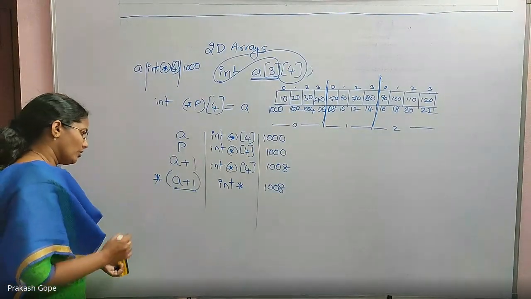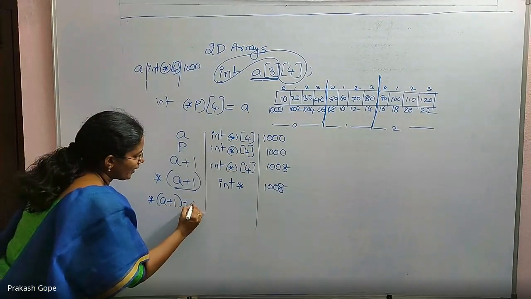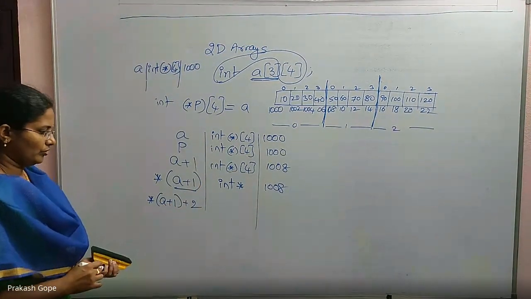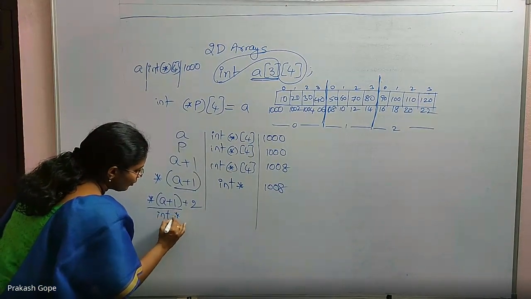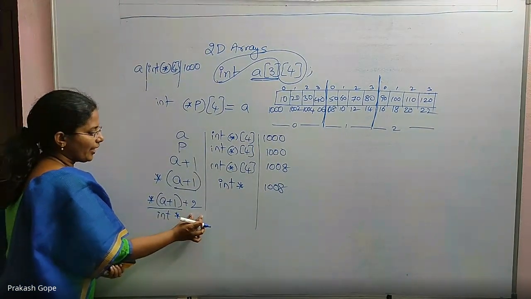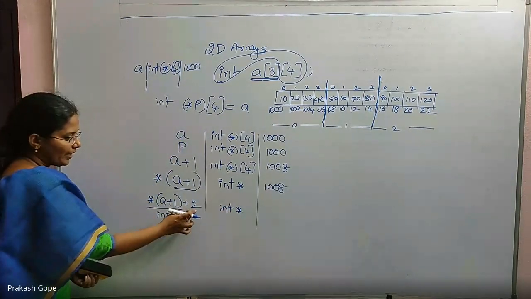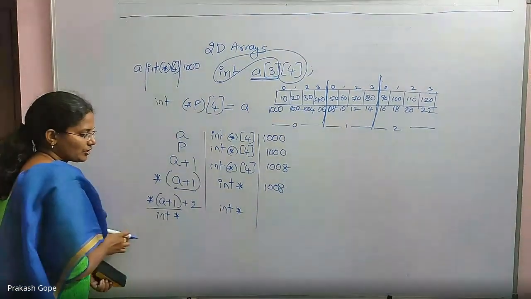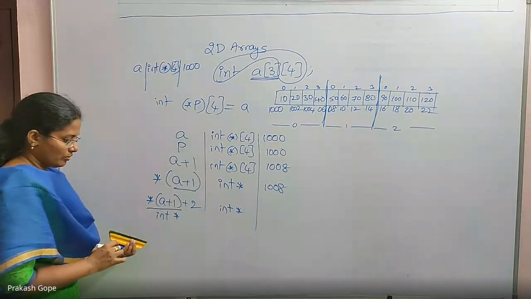Fine. For star of A plus 1, if I add 2: till here it is an integer pointer. For an integer pointer, if I add an integer, it is still an integer pointer, because adding an integer to a pointer doesn't change the type. What is its value?